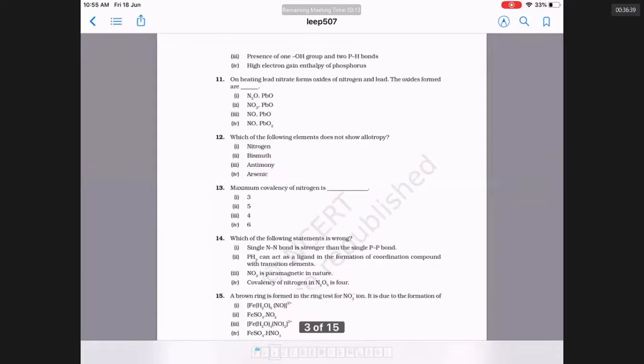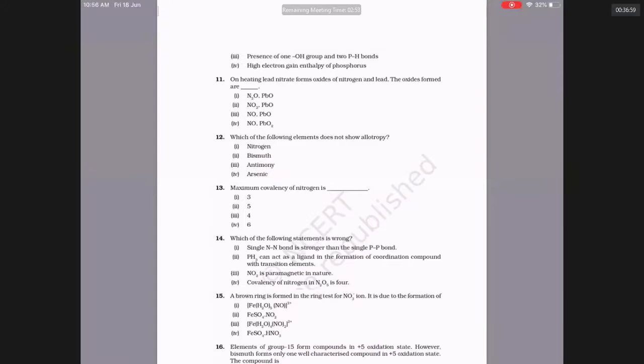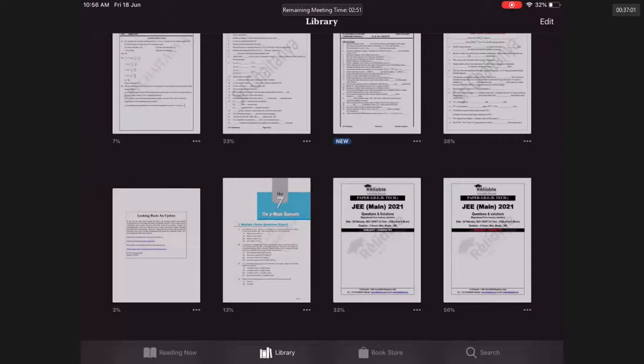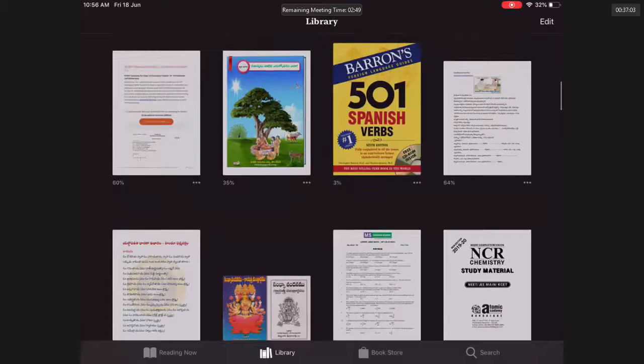Also, you should try to download that book. You can download in halogen containing compounds also, a similar book. Do you have that or should I send that? We have, sir.